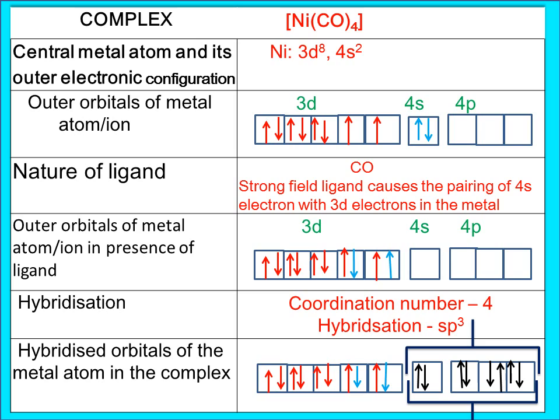Now, which is the ligand here? CO. CO எந்த type of ligand? Already according to valence bond theory, carbonyl is a strong field ligand. அப்போ strong field ligand என்ன செய்யும்? It will cause the electrons to get paired.